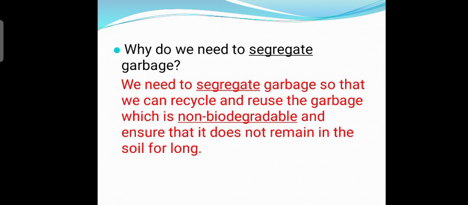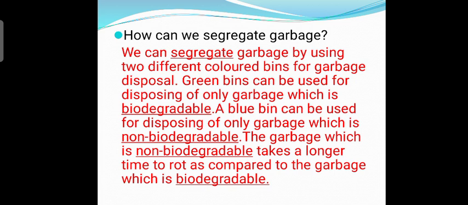How can we segregate garbage? Students, I think you will be aware about this process of segregation of garbage. See, we can segregate garbage by using two different colored bins for garbage disposal. Green bins can be used for disposing of only garbage which is biodegradable, that is peels of fruit and vegetables or the kitchen waste, while the blue bin can be used for disposing of only garbage which is non-biodegradable.